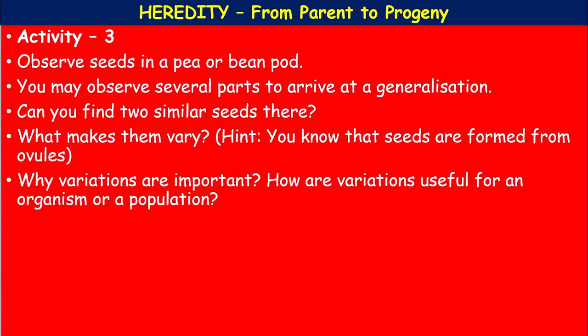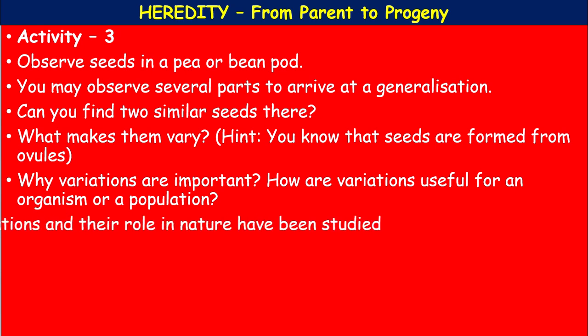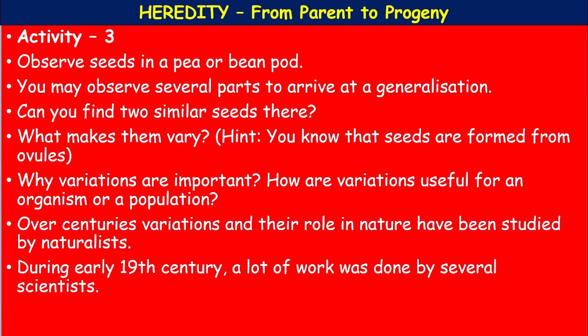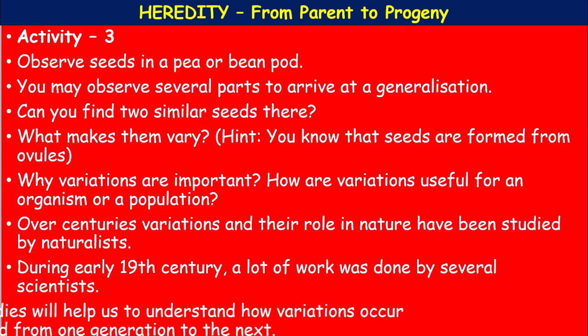Why are the variations important, children? How are variations useful for an organism or a population? It is most important. Over centuries, the variations and their role in nature have been studied by naturalists, the scientists who study evolution. During the early 19th century, a lot of work was done by several scientists.